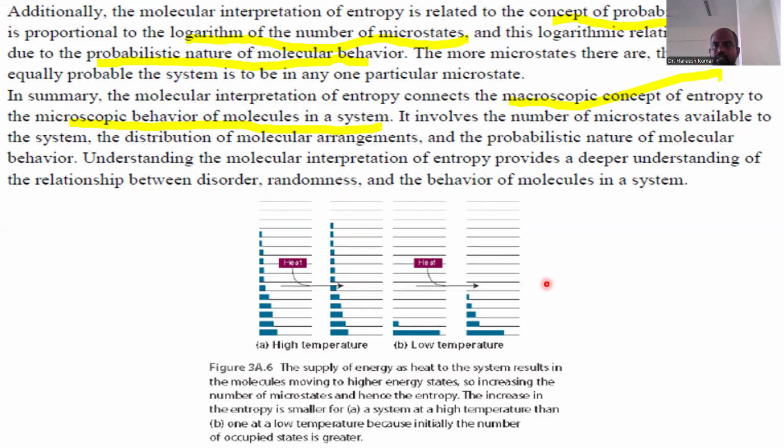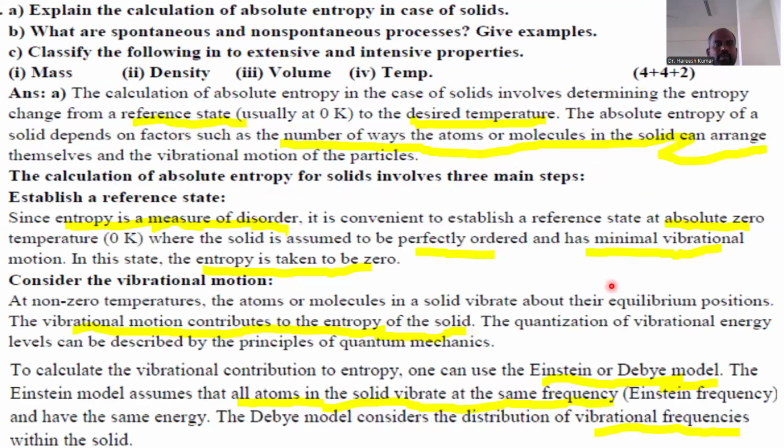Okay, with this, let's go to the next slide and we'll take one more question. Explain the calculation of absolute entropy in case of solids. What are spontaneous and non-spontaneous reactions? Give examples. Classify the following into extensive and intensive properties. Okay, let's take the first one, calculation of absolute entropy in case of solids.